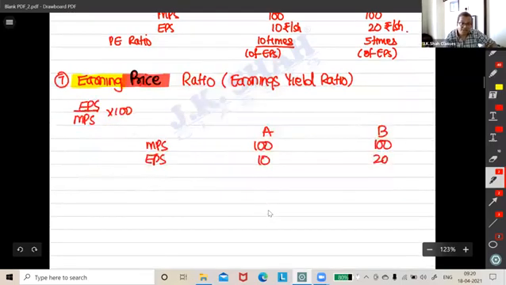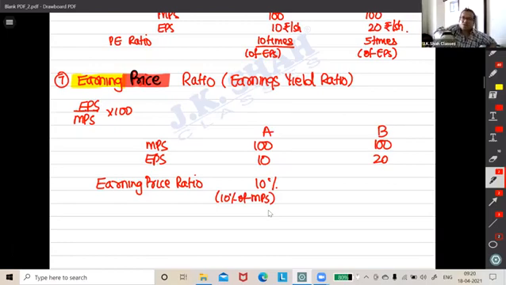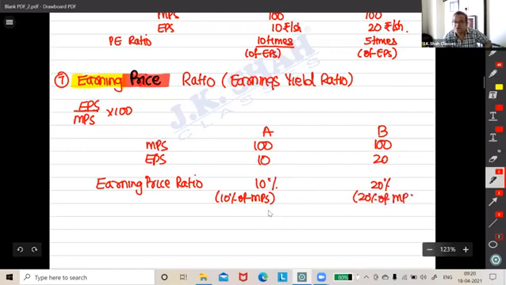We calculate the EP ratio, and earnings here are 10% of the market price. If I go to the market and buy this share for 100 rupees, it will earn 10% for it. For B it will be 20% of MPS. Obviously you're going to select B again. The answer won't change, this is just a way to interpret.